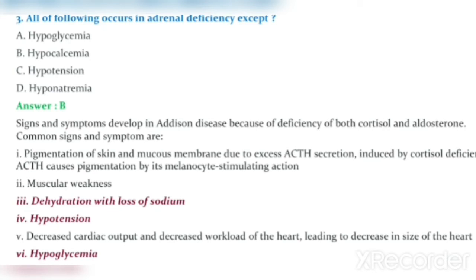Other signs and symptoms that develop in Addison's disease because of deficiency of both cortisol and aldosterone are nausea, vomiting and diarrhea. Prolonged vomiting and diarrhea cause dehydration and loss of body weight.